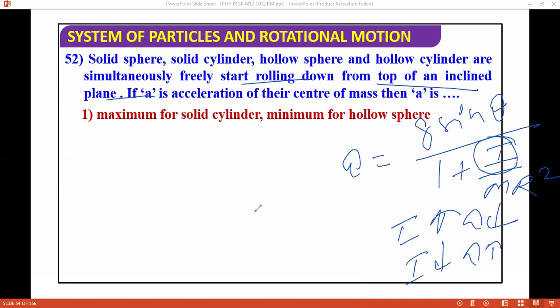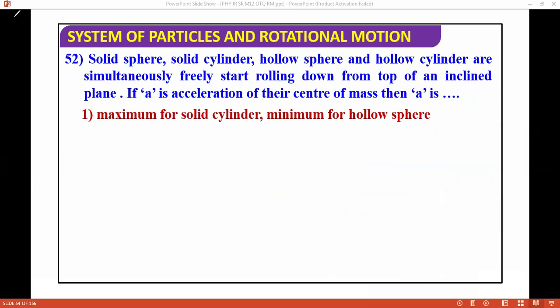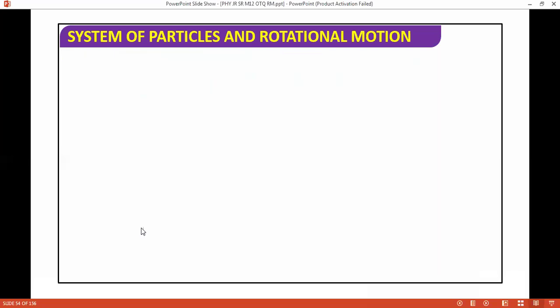The moment of inertia of a solid sphere is 2 by 5 m r square, that is 0.4 m r square, which is the least among all. So for the solid sphere, acceleration should be high. Using this concept, I'm solving these questions. So acceleration is maximum for solid sphere. This way we can solve this question. No issue. Next question, I'm moving ahead.